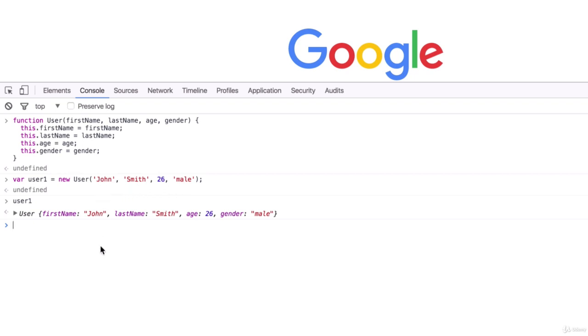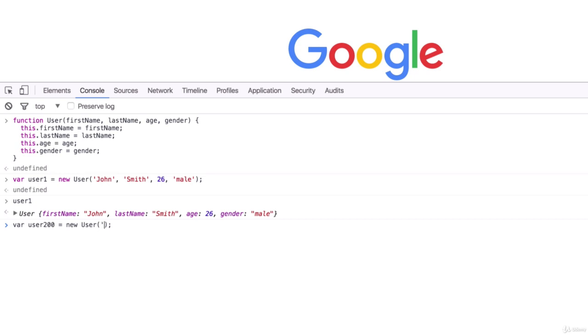Let's do one more example. We will create another user called user200 by saying variable user200 equals a new user. And we will pass into the parentheses the properties that we want her to have.